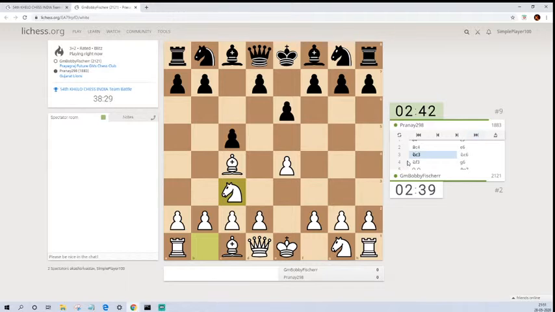So here e4, c5, knight c3. So White is intending to play this closed system of d3 and then f4, knight f3 and castle. This is called the Grand Prix system from White's side, wherein White does not play d4, he just plays d3 and then f4, knight f3 and castles. So this is also one of the nice ways to play the anti-Sicilian. This Grand Prix attack is one of the anti-Sicilians that you can use to destroy the Sicilian defense.